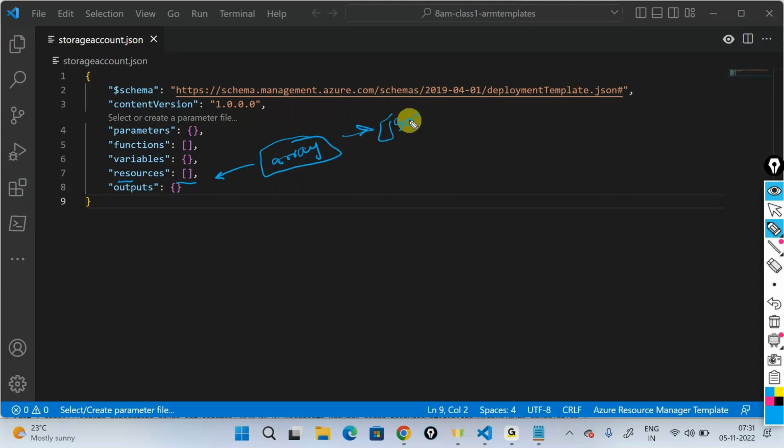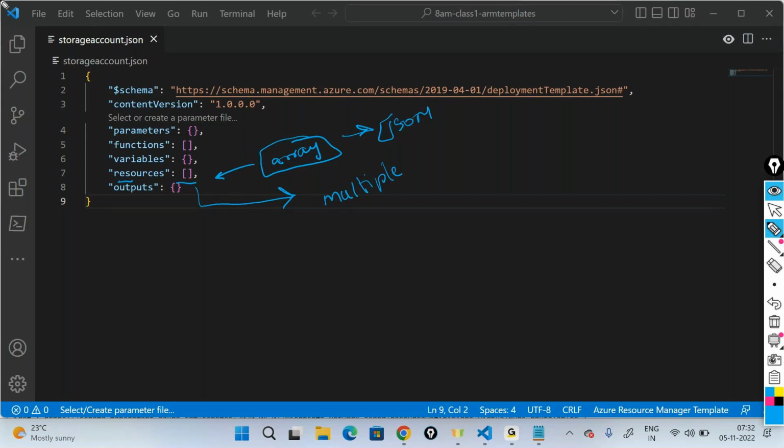Which means Microsoft is telling me that you now have the freedom to declare multiple resources, not one, not two. You can have multiple resources of different types. Probably you can have a storage account, or a virtual machine along with a storage account, or an app service, or multiple things. You can declare them at one go and deploy them out, and I'll help you achieve the same thing.